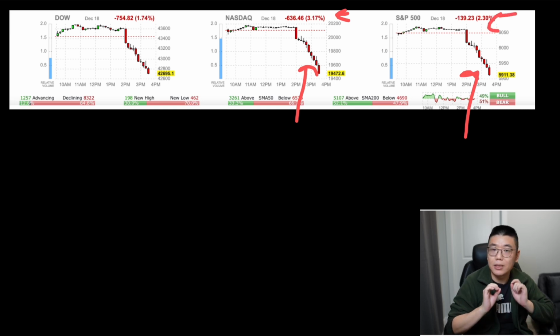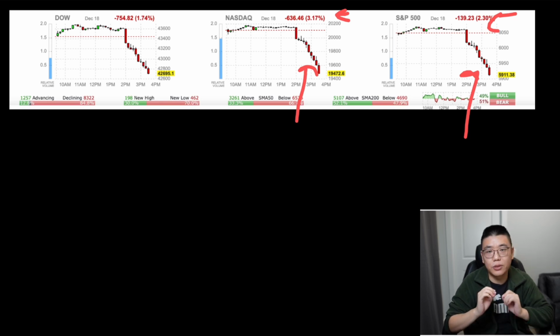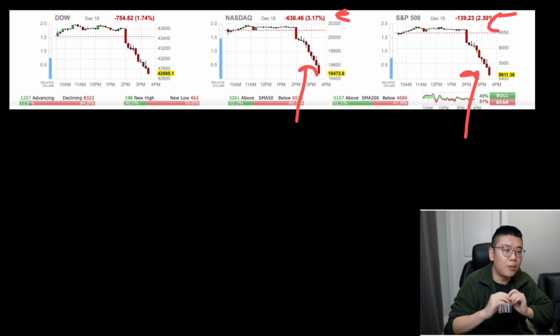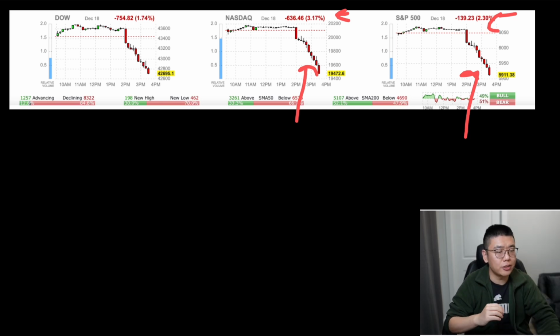This is what everybody feared, which is the Federal Reserve turning hawkish instead of being dovish as originally planned, because a hawkish Federal Reserve will probably not be able to support the current high valuation that some of the largest technology stocks have. For example, the Magnificent Seven currently have a PE ratio of 68 times.